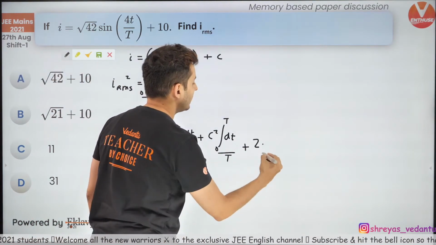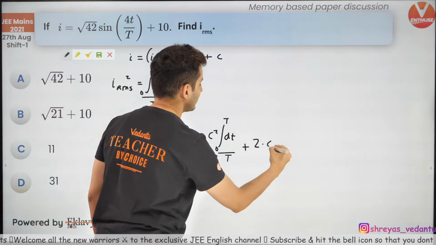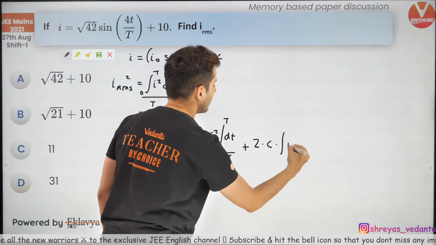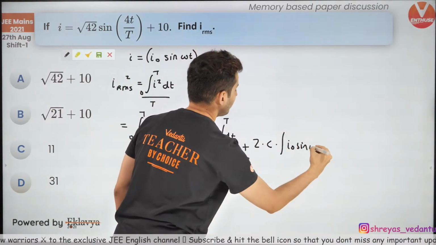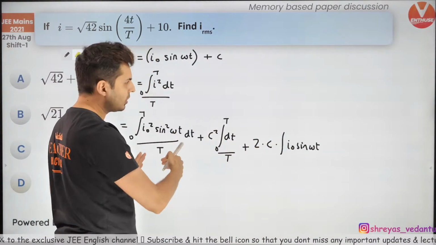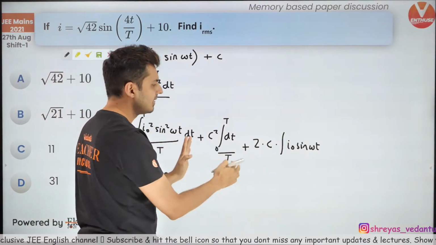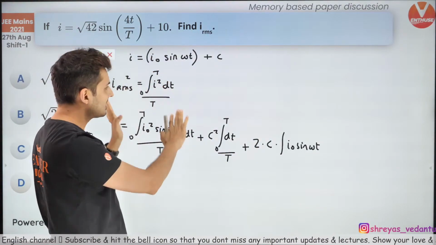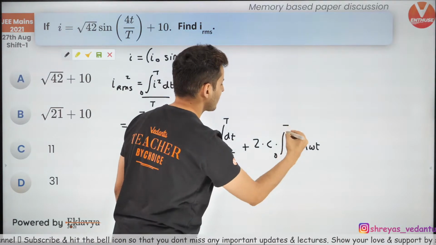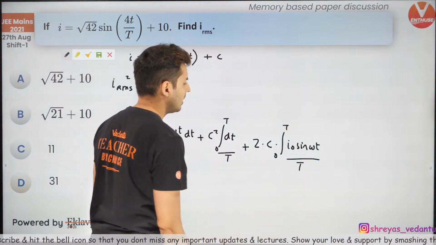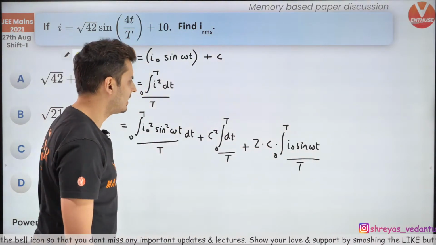So 2 into a, which is c, and b, which is nothing but I naught sine omega t. I'm always keeping that constant, which is 10, outside. In the end, I will substitute it. Now I'm just getting a general equation. 0 to t are the limits, and divided by t.